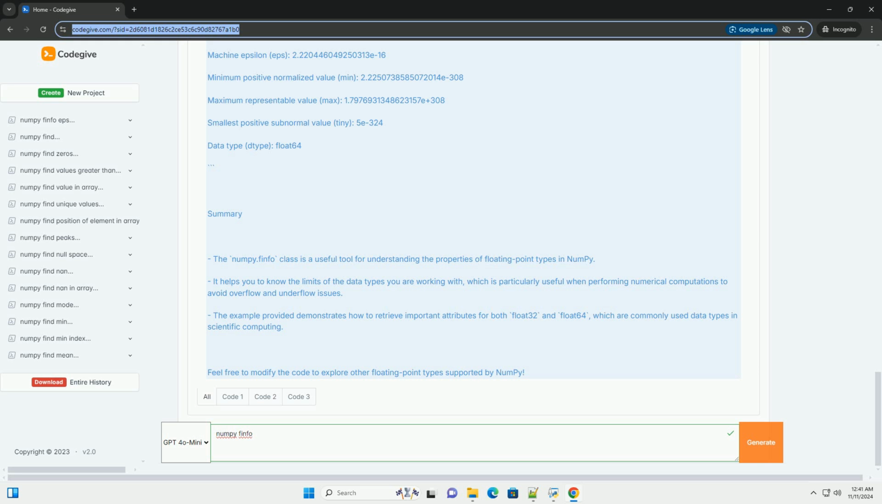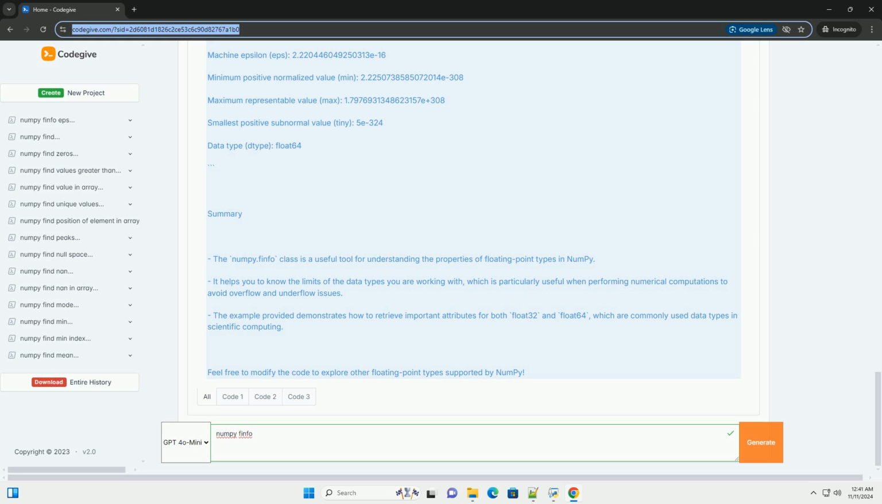Example code. Here's a step-by-step example that demonstrates how to use numpy.finfo with the float32 and float64 data types. Output explanation. When you run the code above, you will get output similar to this.